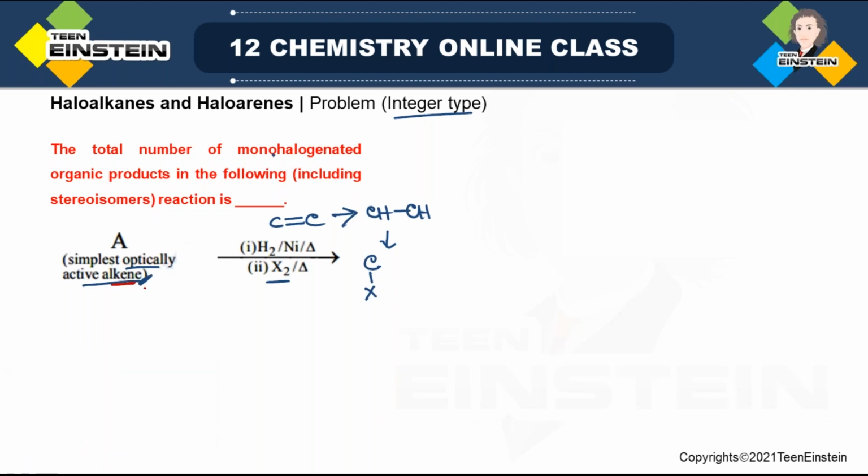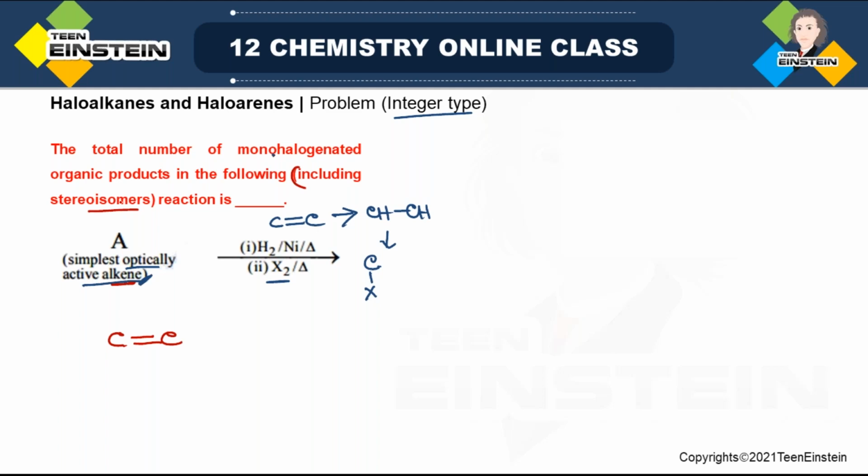So as it is an alkene, a CC double bond must be there, right? And here it is optically active also. Now it is also asking in the question that for the final product, in the bracket it is mentioned including stereoisomers, that means some of the final products may also be chiral.